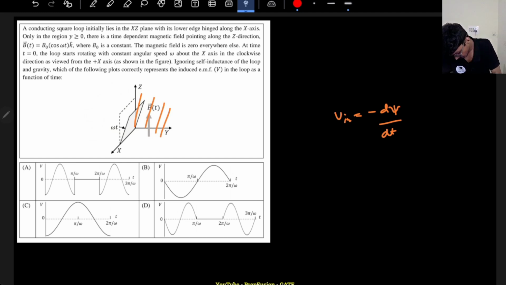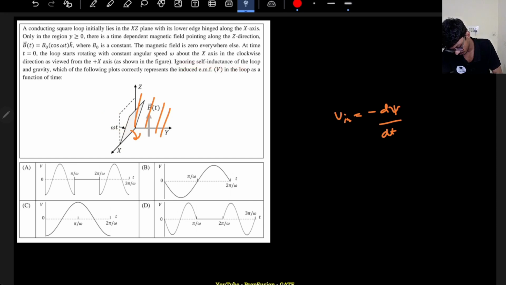B of t will be this value, B naught cos omega t k cap. The magnetic field is 0 everywhere else, so only in this region the magnetic field is there for y greater than 0. At time t equal to 0, the loop starts rotating with a constant angular speed omega, about the positive x-axis, in clockwise direction, basically in this direction, as shown in the figure as well.